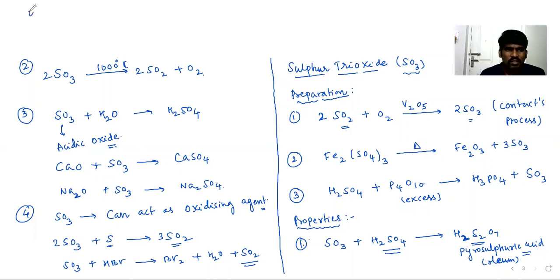Uses are also very few. It is especially used in the manufacture of sulfuric acid. It is the one use that can be given for sulfur trioxide. Please copy it.